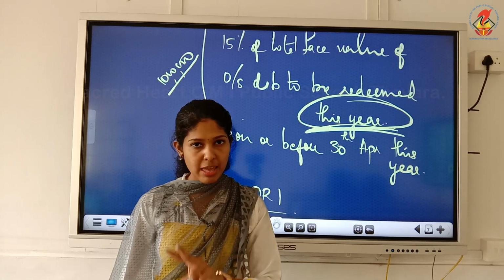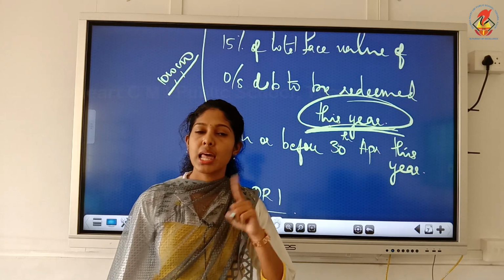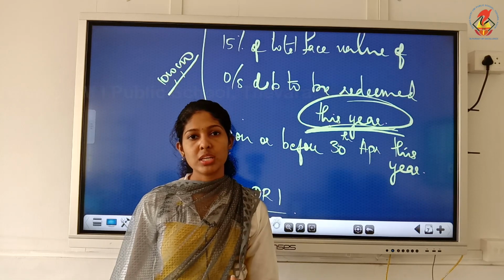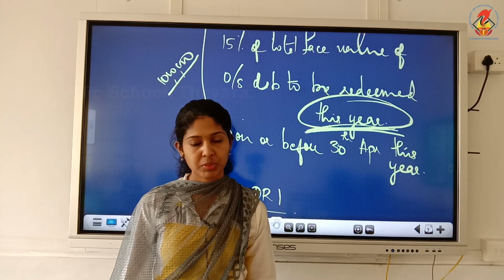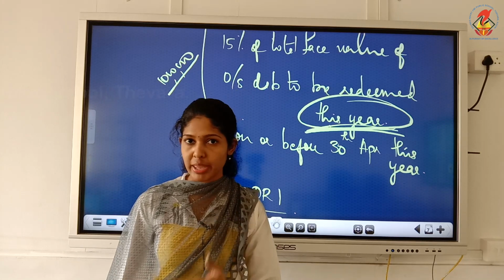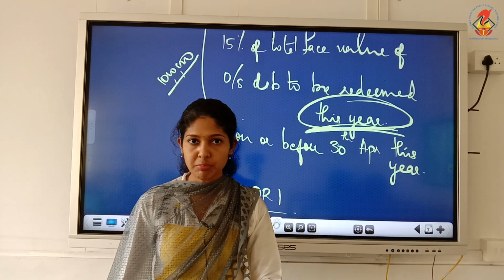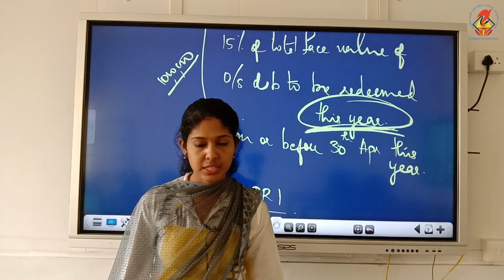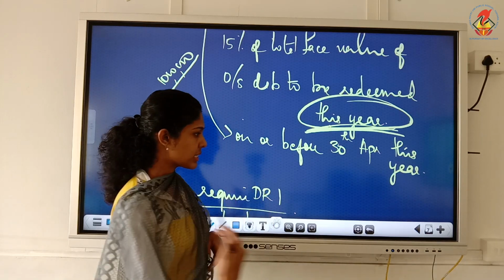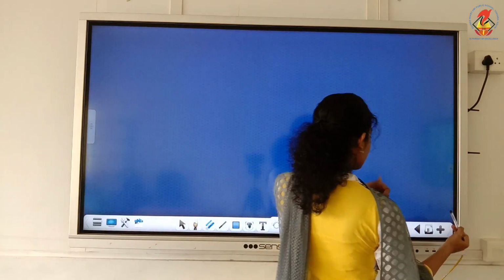So methods of redemption of debentures: the first one is the lump sum method, the second one is in installments. Journal entries are the same in both methods. The only thing is, if it is in installments, if you are taking 2 years to redeem, you will have to repeat the entries again and again. That's all. Entries are the same. So we will see what's the first step.